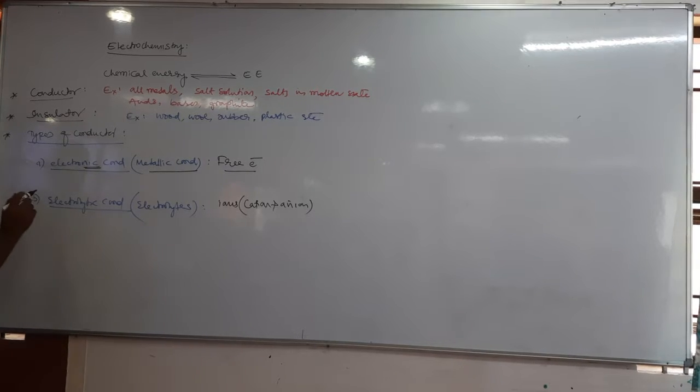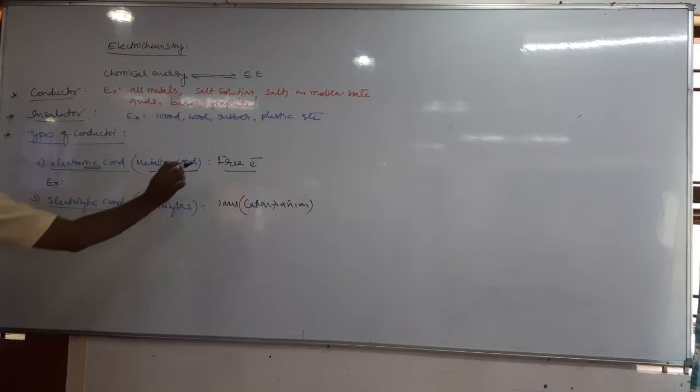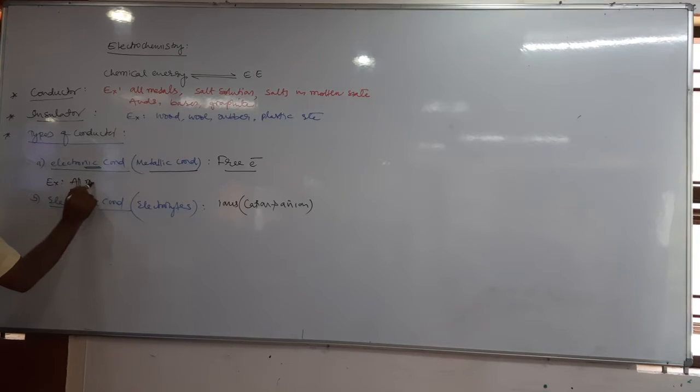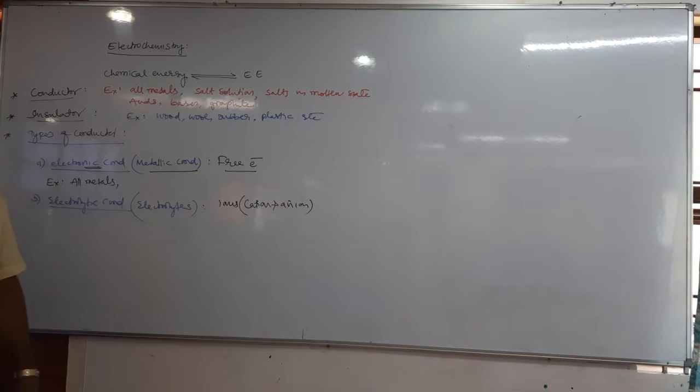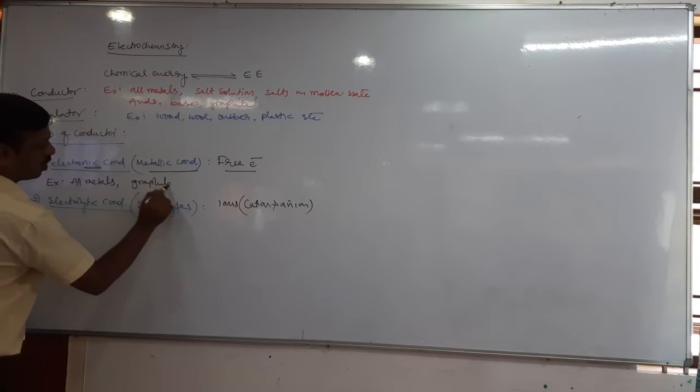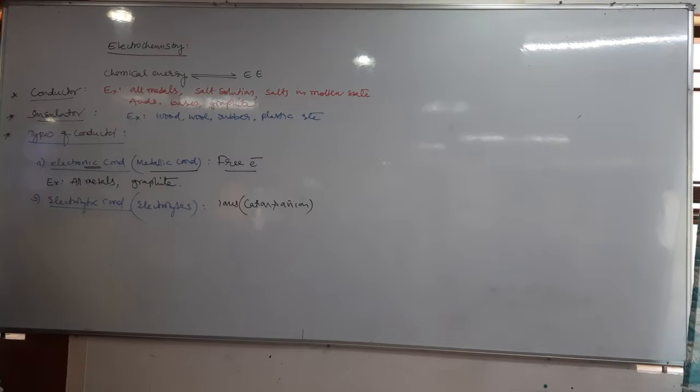Then what are the examples of electronic conductors? They conduct the electric current by the movement of free electrons, so you can take all metals as electronic conductors. Besides metals, one non-metal is also a conductor, which is graphite. Graphite is a non-metal, even though it conducts electric current by the movement of electrons. Therefore, all metals and graphite are electronic conductors.